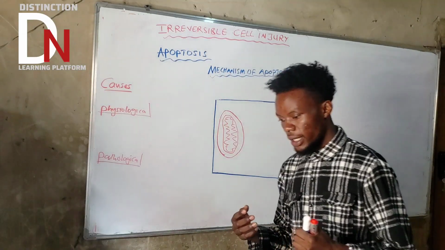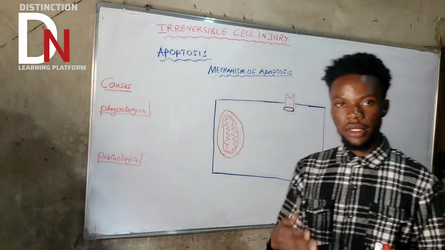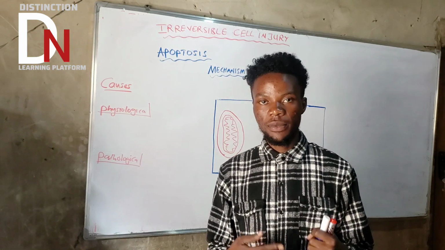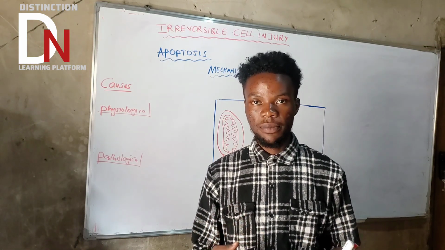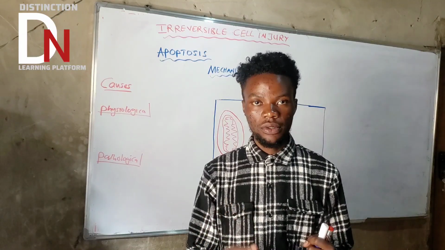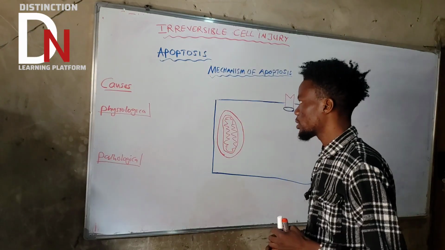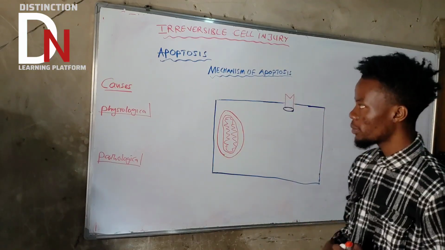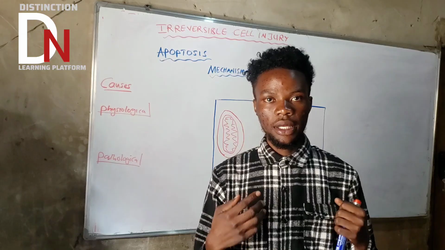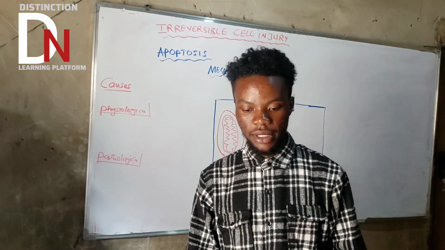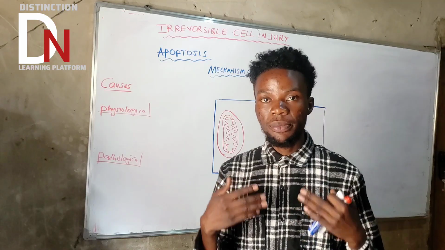So in this video, we're talking about irreversible cell injury, and one of the types of irreversible cell injury is apoptosis. Remember that we talked about necrosis and all the types of necrosis, or patterns of necrosis, and morphological features as well. So in this video, we're talking about apoptosis. What is apoptosis? Apoptosis, basically, we said this is programmed cell death. It's a way in which a cell can die which is already programmed.